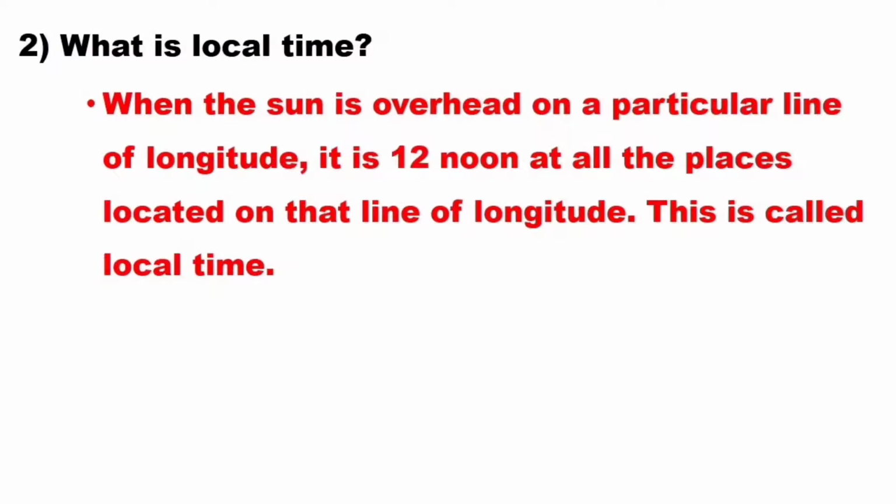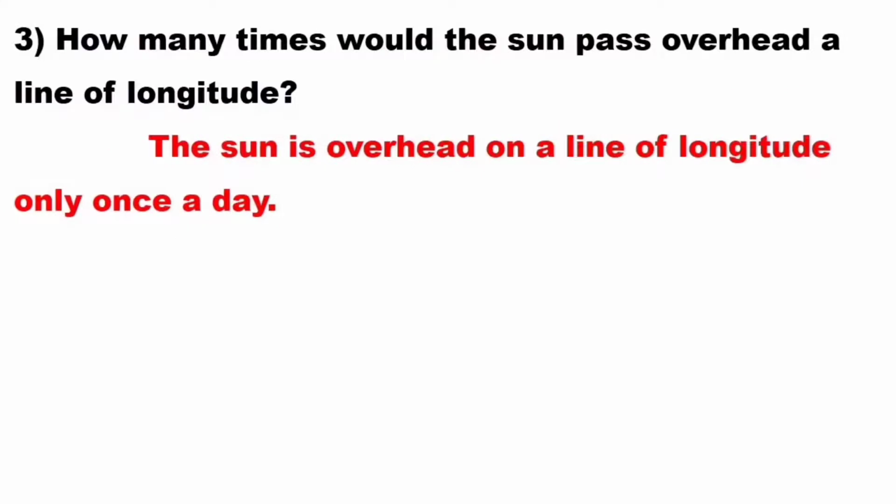Second question, what is local time? When the sun is overhead on the particular line of longitude, it is 12 noon at all the places located on that line of longitude. This is called local time. How many times would the sun pass overhead a line of longitude? The sun is overhead at the line of longitude only once a day.